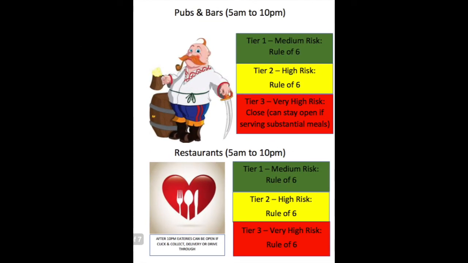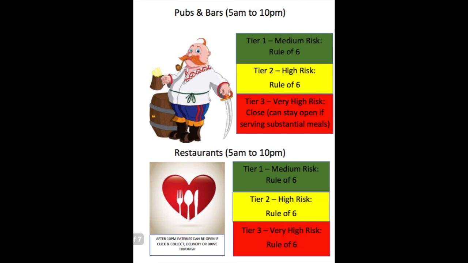Here, we describe pubs, bars and restaurants. Where pubs and bars can remain open, they can only be open between 5 a.m. to 10 p.m. and must shut at 10 p.m. In Tier 1 and Tier 2, pubs and bars can remain open as long as they abide by the rule of 6, so up to 6 people can meet.